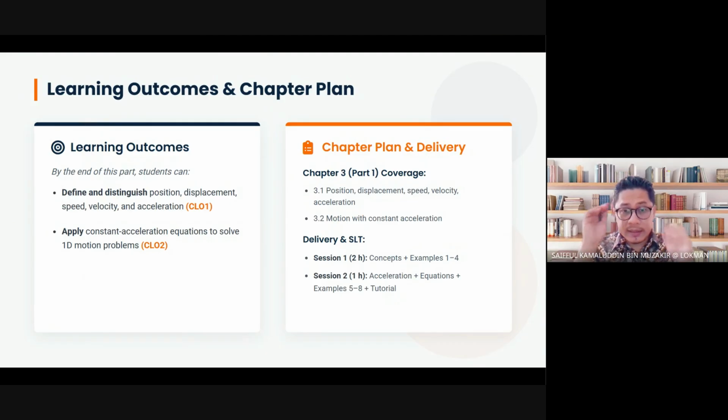And this is our plan and delivery. Chapter 3, part 1, we will cover 3.1, position, displacement, speed, velocity, and acceleration, which we have learned in chapter 2, so we could speed up things. And 3.2, motion with constant acceleration. What does it mean by motion with constant acceleration? It means that the acceleration is maintained. But when acceleration is maintained, our velocity keeps on increasing steadily. What does it mean? I will tell you later. Okay, now let us see the next slide.